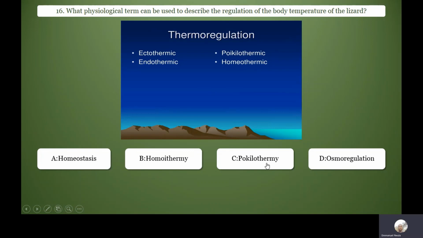Birds and mammals are homeothermic or endothermic. Fish, amphibians, reptiles, they are poikilothermic.